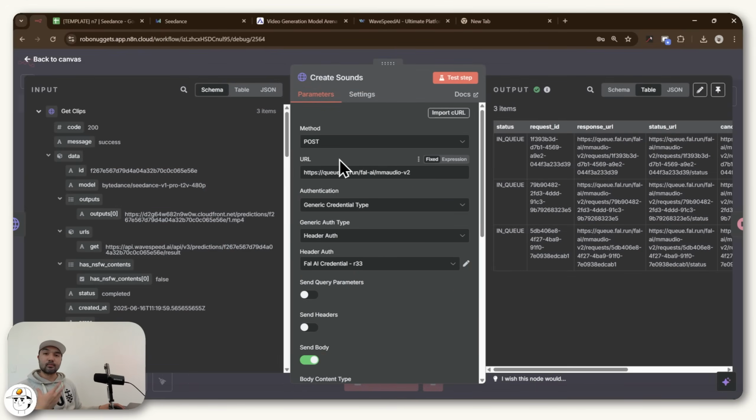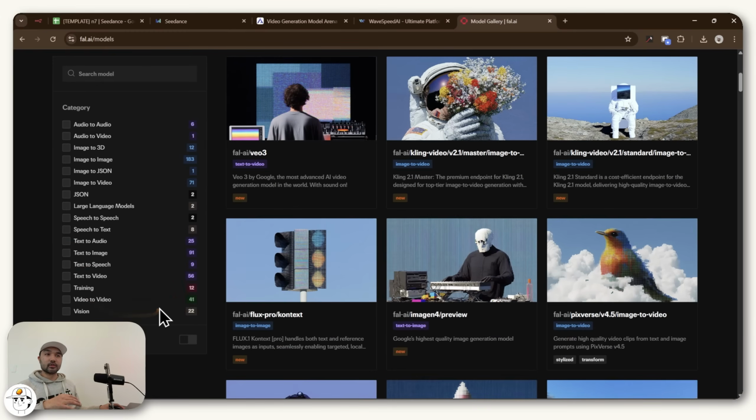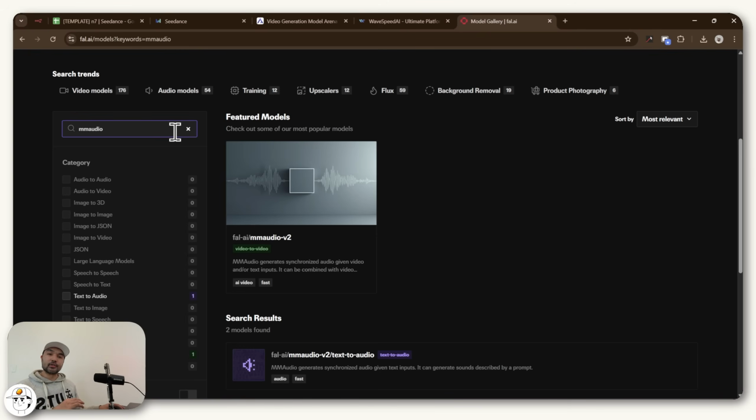We're once again just posting a request to create some sounds for us in this case. And the model that we'll be using is this model called Audio, which basically takes a video clip and layers sound effects on top of that at a very low cost. And here in the URL, you can also see that the service that we are using in this case is this website called Fal.ai, which if you go to their website, you'll see that they're basically kind of like WaveSpeed, but we use them a lot because they have so many models here. I think they have like 250 plus already. And they also have some of the cheapest implementations of these models, which is always appreciated. So if you just type Audio there, you'll find the sound model that we're going to use.